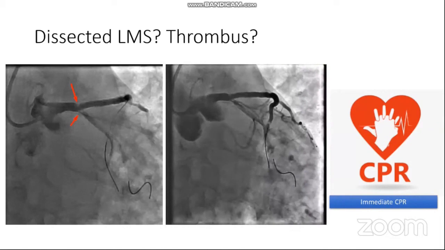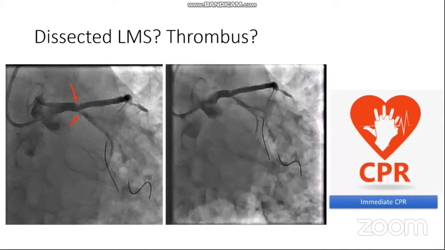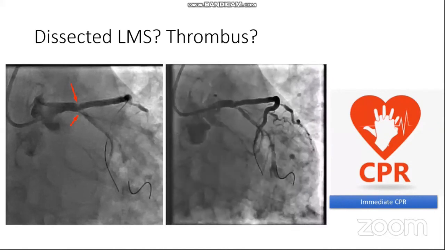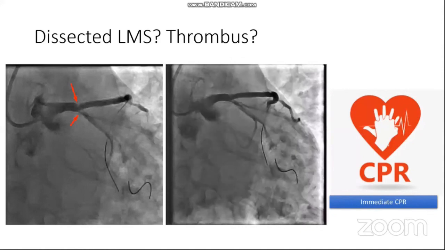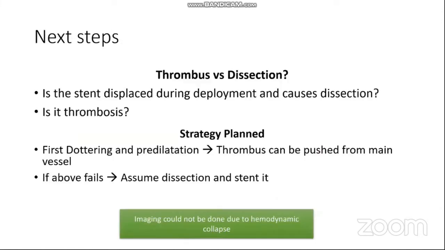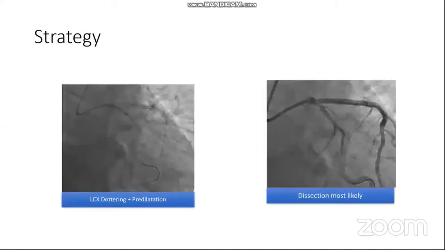We started immediate CPR, and due to limited information with this one cine, we were not sure whether it was dissection or thrombus. So we made a plan that we will first do daughtering and pre-dilatation of the left circumflex artery, and if there is any thrombus, it can be pushed from the main vessel. And if the above fails, we will assume dissection and stent it. After pre-dilatation and daughtering of the left circumflex artery, the left circumflex flow was no better, and return of spontaneous circulation was achieved.